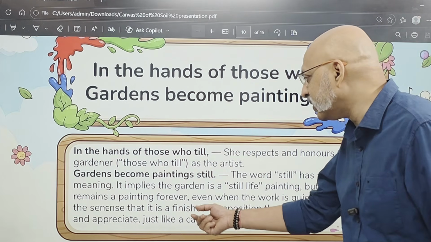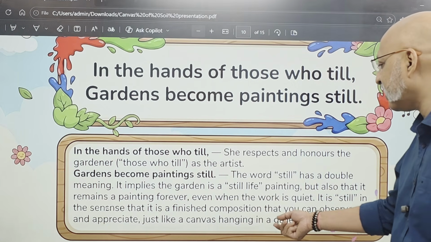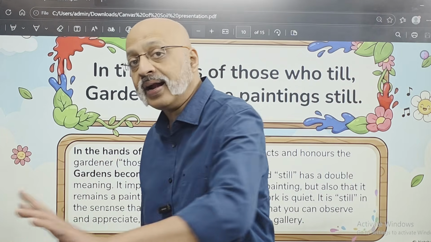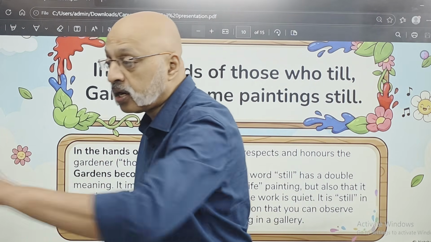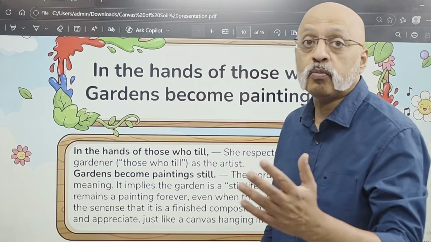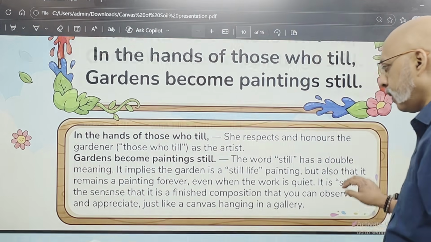It is still also in the sense that it is a finished composition that you can observe and appreciate, just like a canvas hanging in a gallery. So after it is gone also, you can come at 8 o'clock in the night and still appreciate the garden that has been created, right? So it remains there permanently, almost like a painting which is hung in an art gallery.